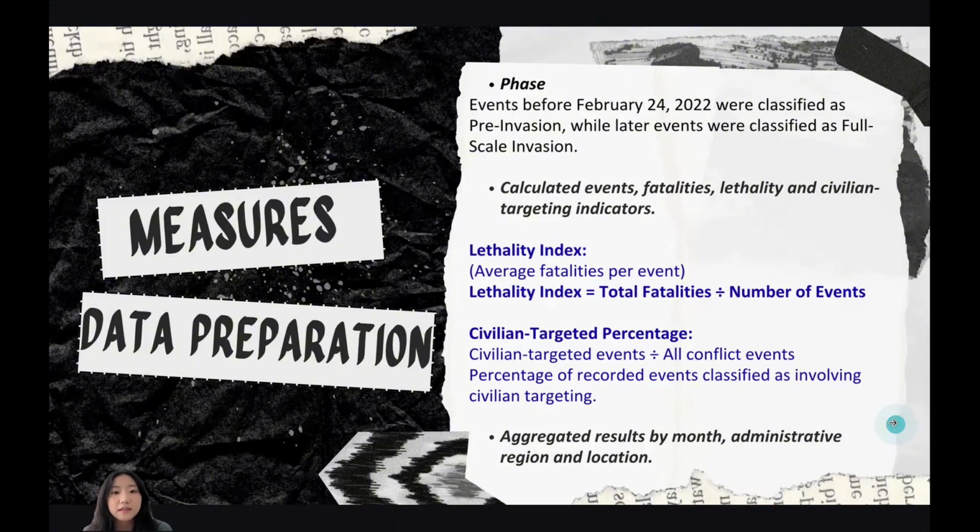The first one is lethality index, which simply tells us how many fatalities happened on average in each conflict event. The second one is civilian targeted percentage, which tells us what proportion of conflict events involved civilians. And finally, we grouped the data by month, region, and location so that we could study the conflict from different perspectives.